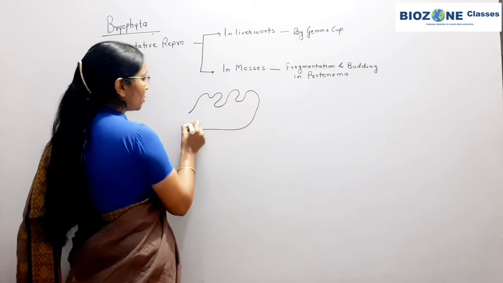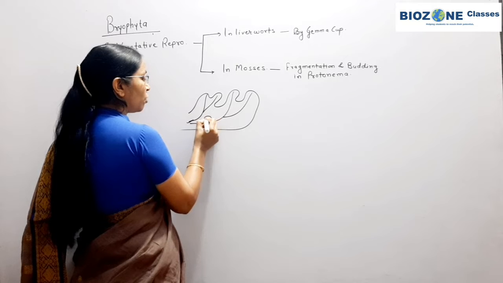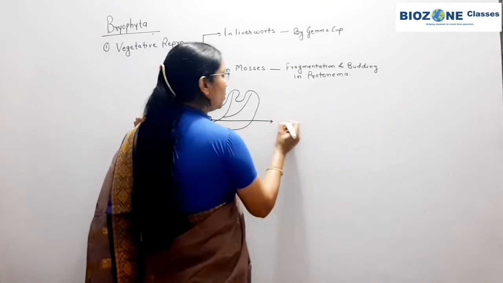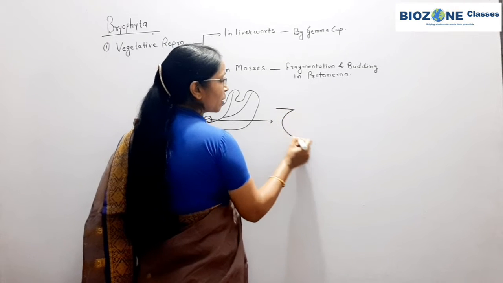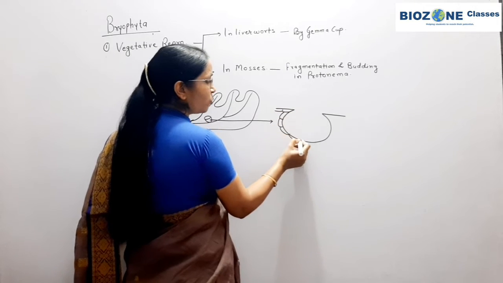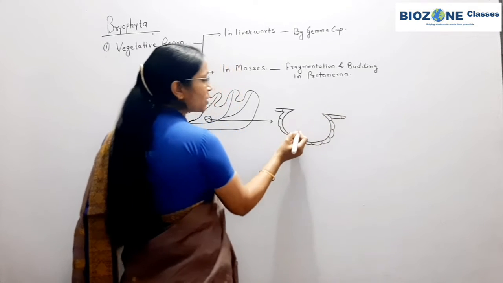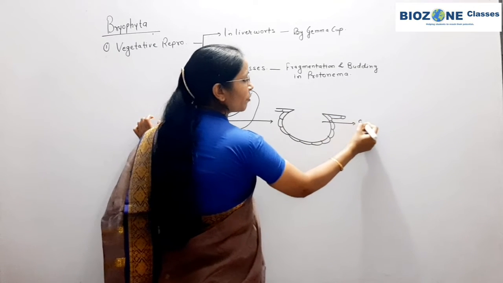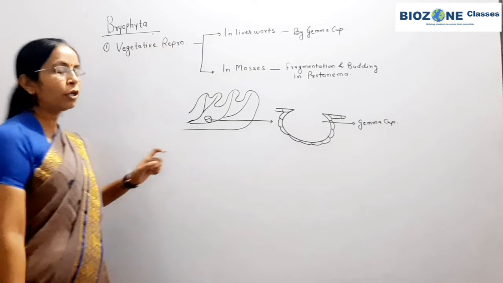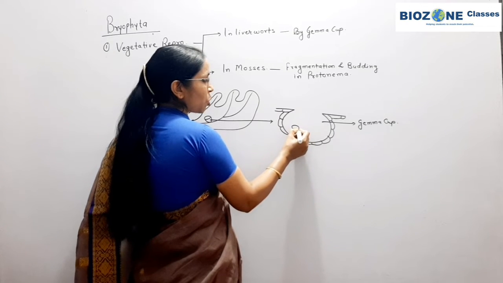This is the thallus. Over the thallus the midrib is present, and over this midrib you remember the structure of one gemma cup. When we observe this structure, the gemma cup, under a microscope, you remember these are cup-shaped, multicellular structures. So I draw only a few cells here. Multiple cells are present, and inside this cup-shaped structure, that is the gemma cup, gemma cups start to form during favorable conditions.